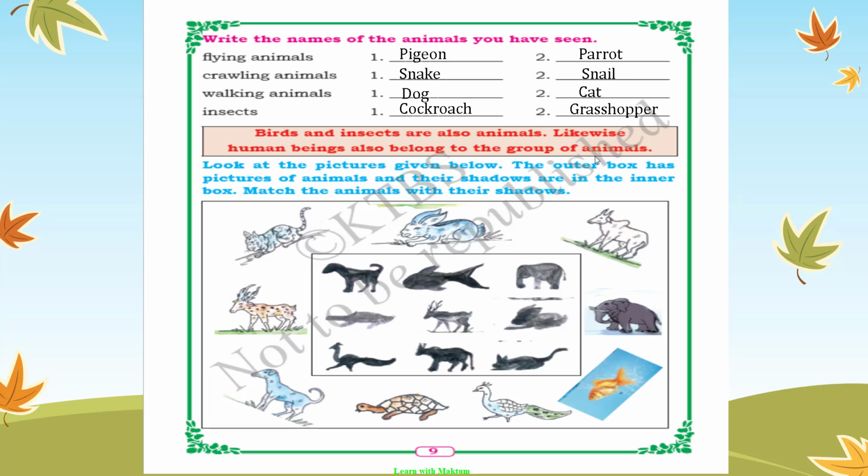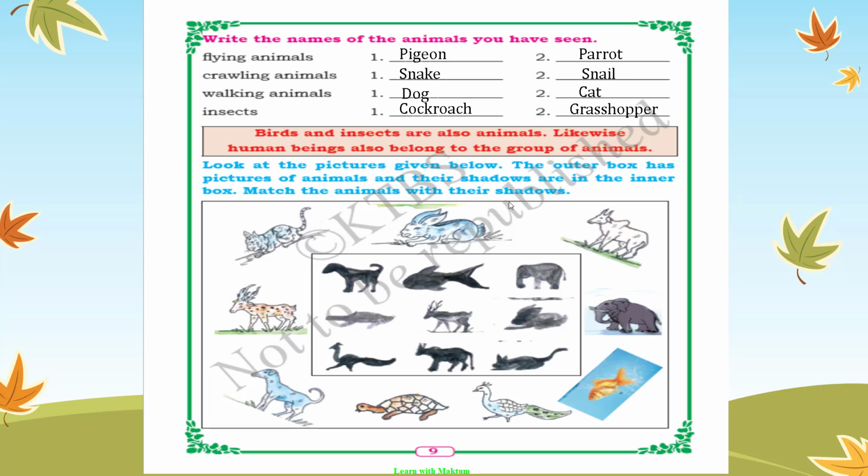Okay, kids. Now look at the pictures given below. The outer box has pictures of animals and their shadows are in the inner box. Match the animals with their shadows. I hope you can do this. This will be a small work for you people. Okay, you have to match the animals with their shadow. It's an easier one. You can do it.